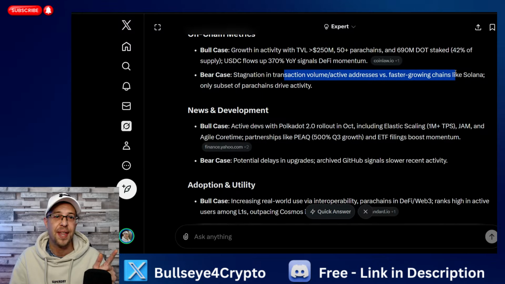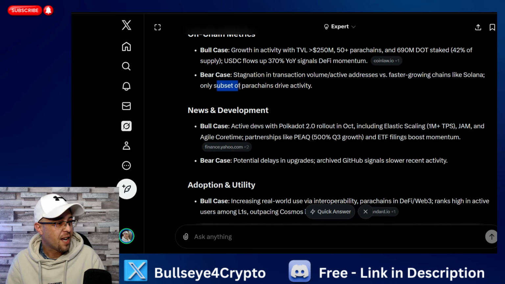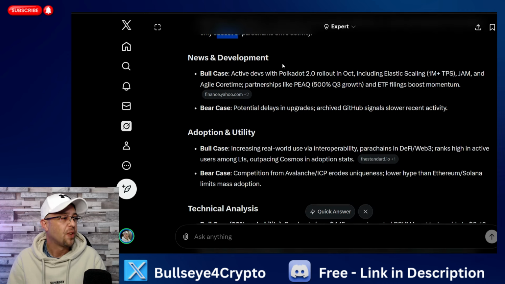Bear case: stagnation in transactional volume and active addresses versus faster growing chains like Solana. Now, there's a caveat there. Is Solana different to Polkadot? Should you be comparing Solana to Polkadot? That's an open-ended question. You can leave that in the comments. Any subset of parachains drive activity.